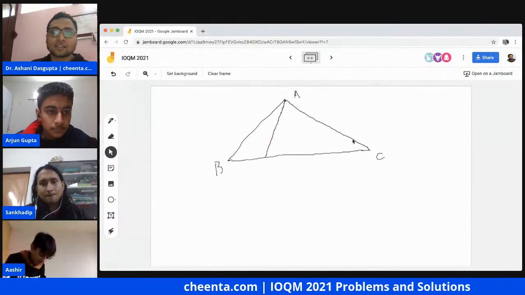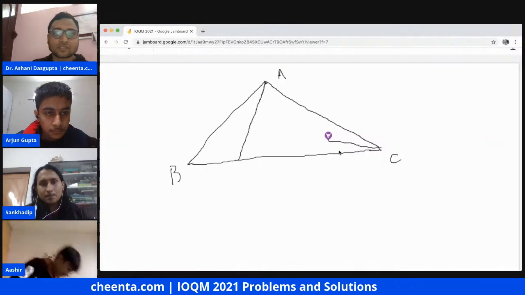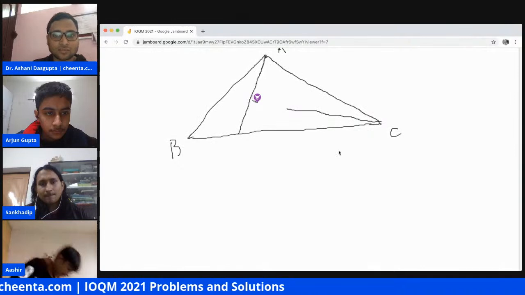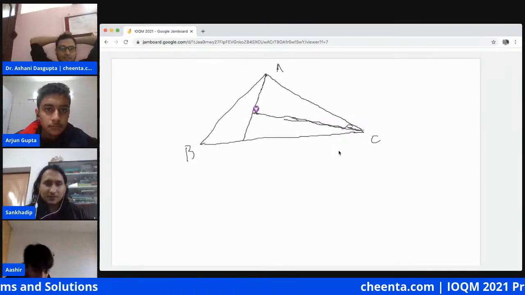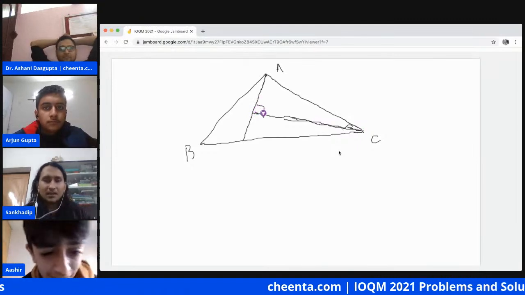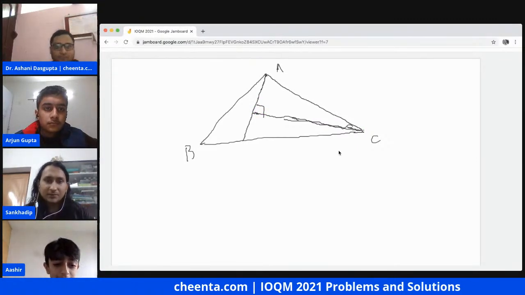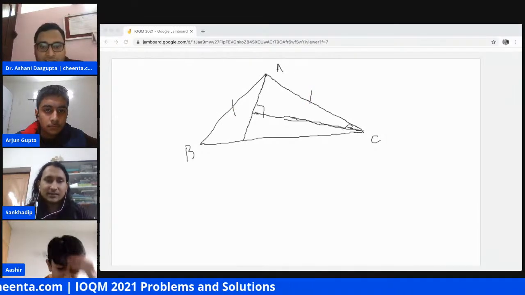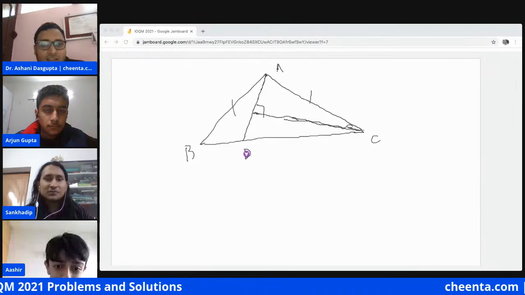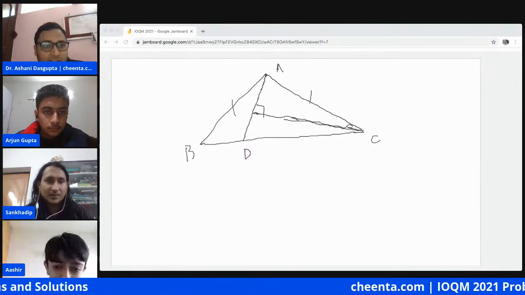So what is the question? The question is, you have an isosceles triangle with AB equal to AC. You have a point D on BC such that BD is given. I'm not going to use the values because there is no need.